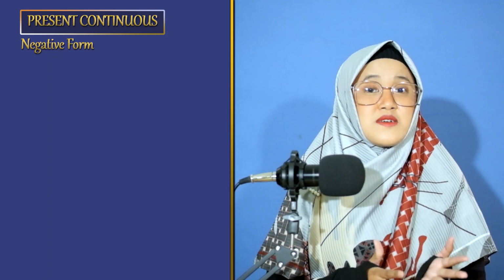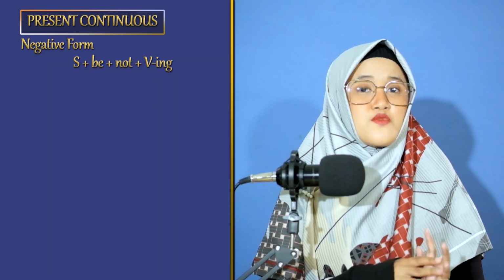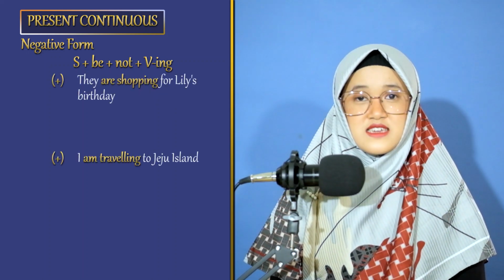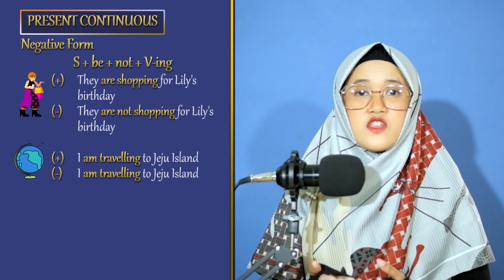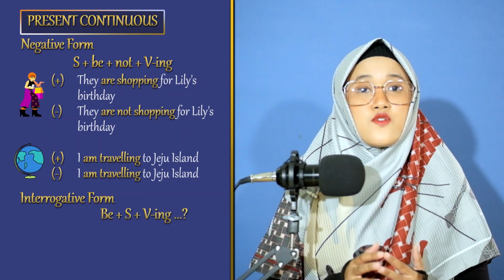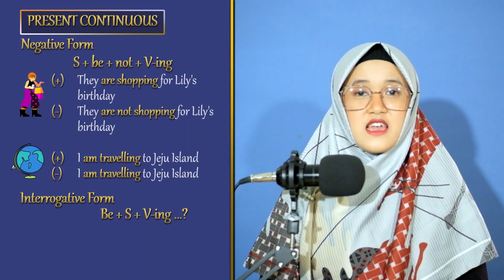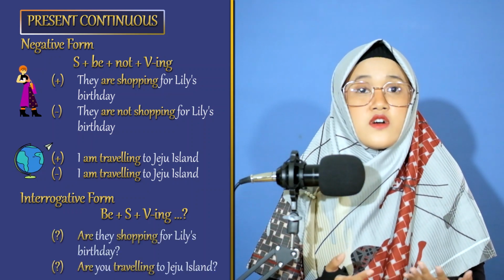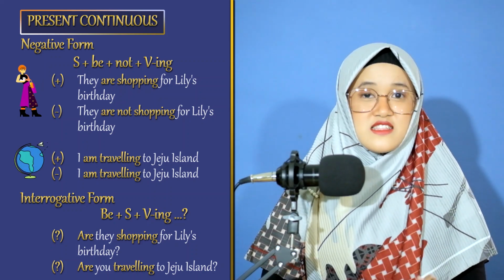Present continuous. Forming the negative in the present continuous is quite simple. You just need to put not after be. They are not shopping for Lily's birthday. I'm not traveling to Jeju Island. For interrogative form, we use be plus subject plus verb-ing. Are they shopping for Lily's birthday? Are you traveling to Jeju Island?